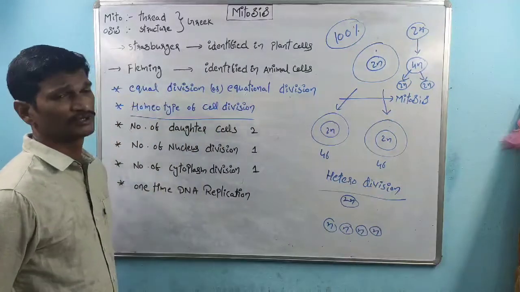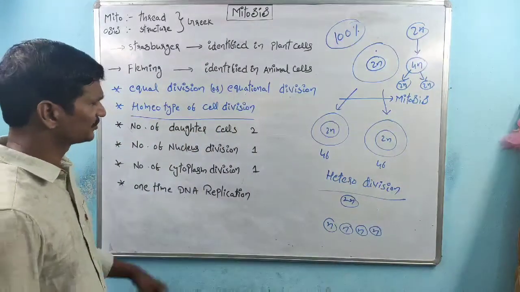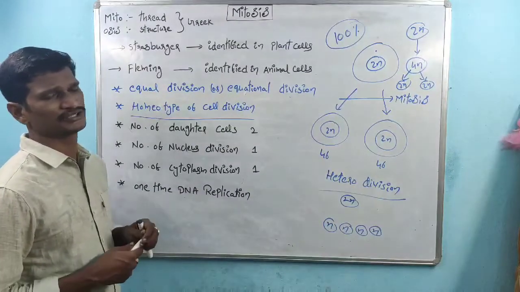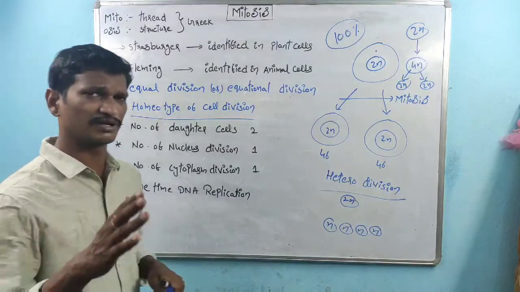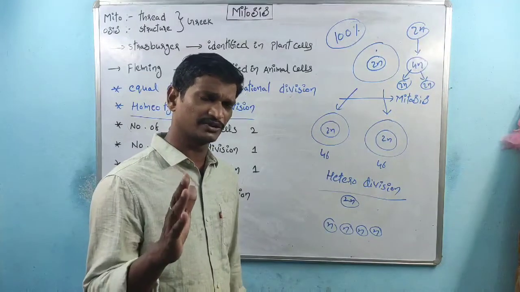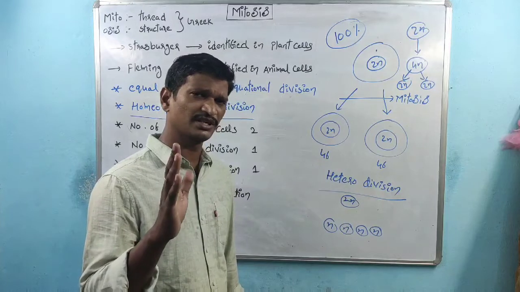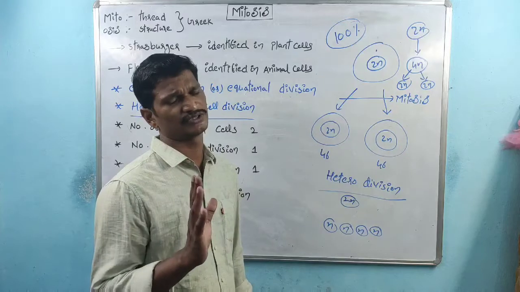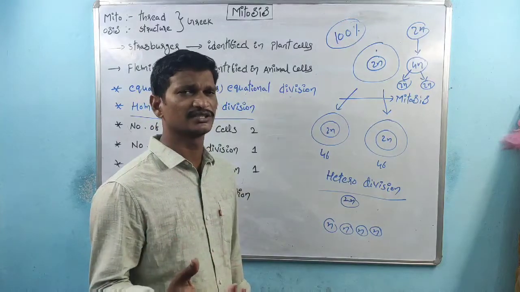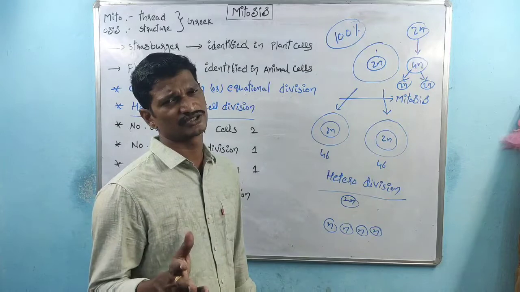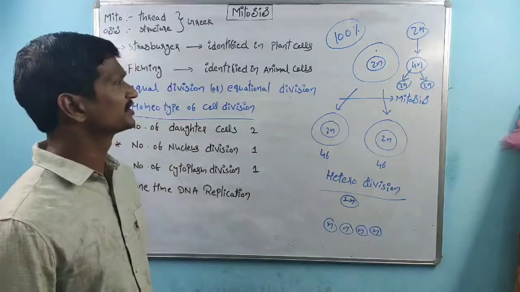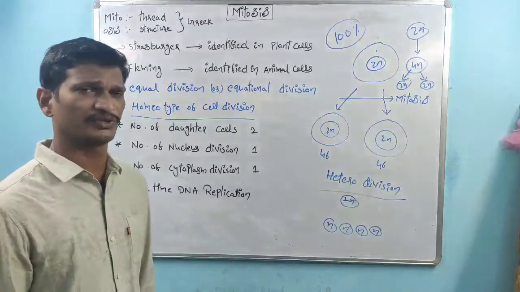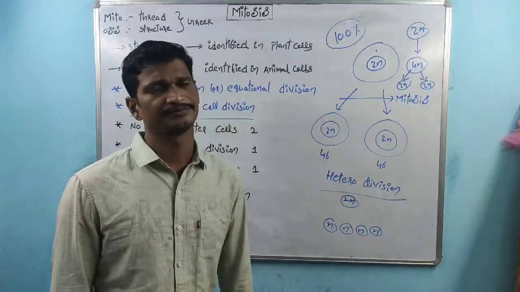So that is the introduction regarding mitosis. Next we will discuss each and every phase of karyokinesis. Within karyokinesis, the very first phase is prophase, the next phase is metaphase, the next is anaphase, and the last phase is telophase. After completion of karyokinesis, the next step is cytokinesis. Now we will discuss prophase.